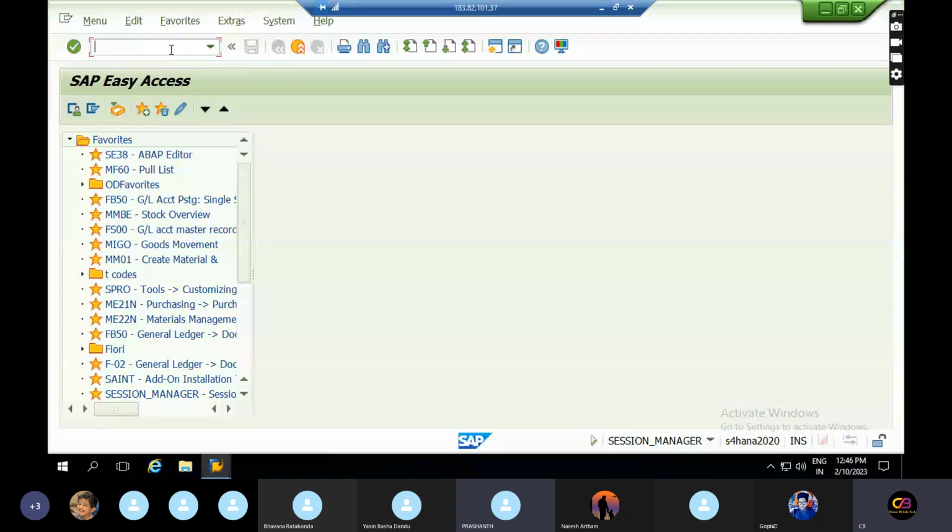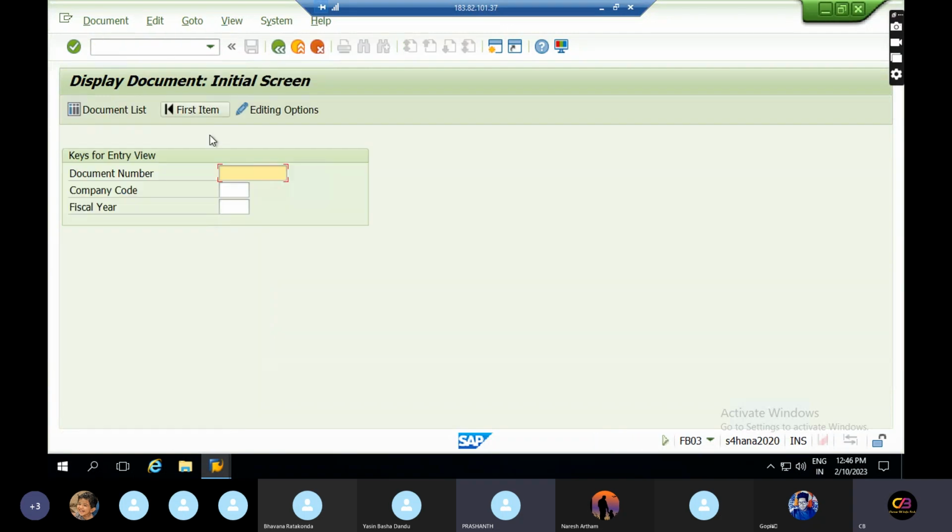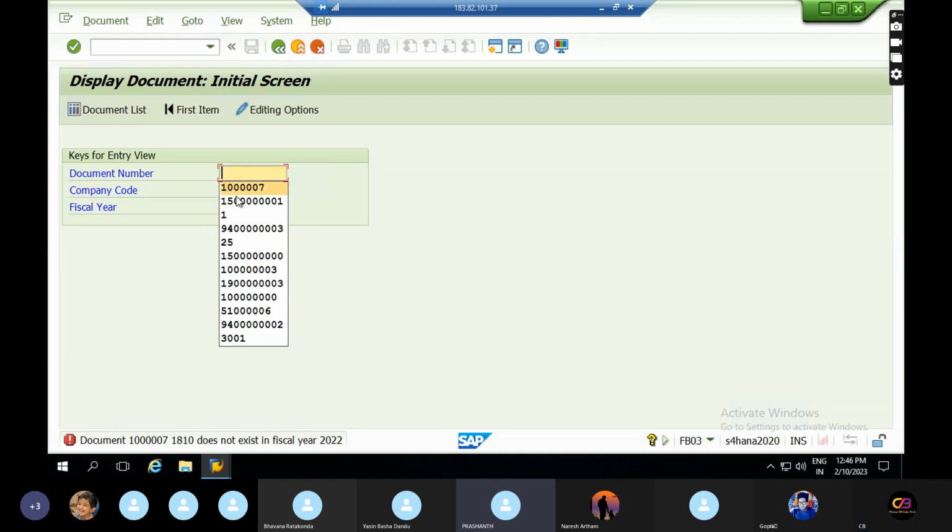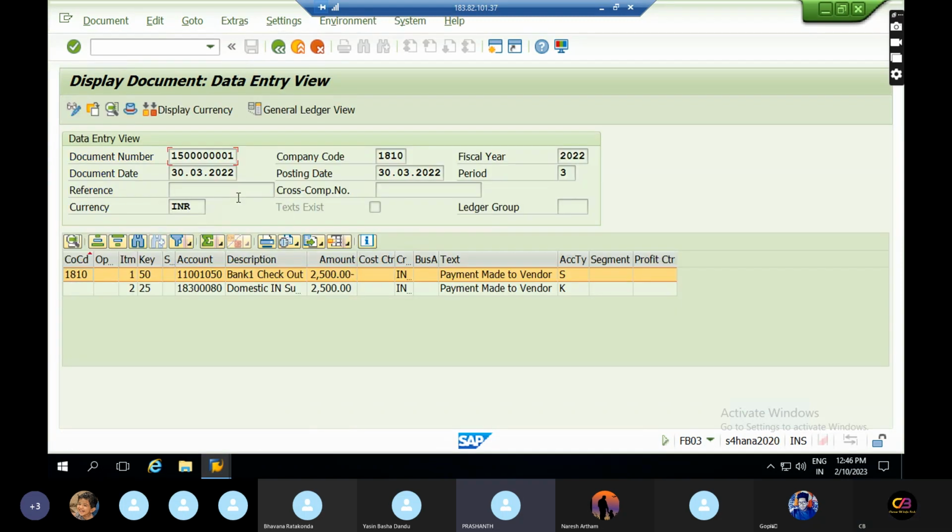Now I want to see one document first. I'm going to FP03. I already have some documents. See, this is one document posted on 30/03/2022, not recently, in March 2022.